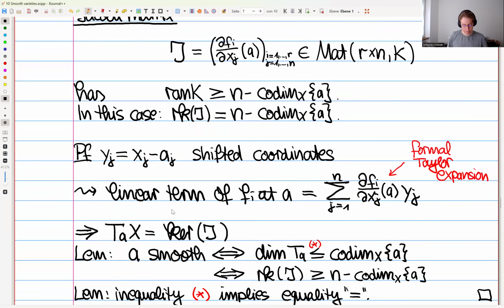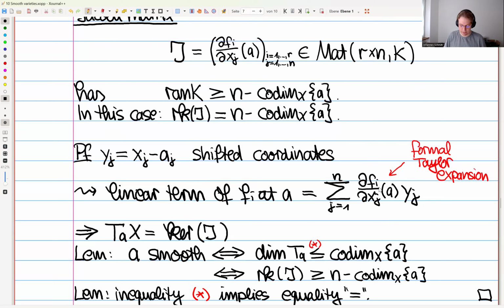And then remember that to define the tangent space, we just looked at the linear terms of the defining equations at this point. For the linear term of F_i at this point, we can remember our analysis 2, because it's multivariate. We can get this linear term by doing a formal Taylor expansion.